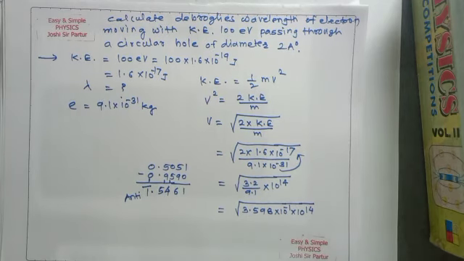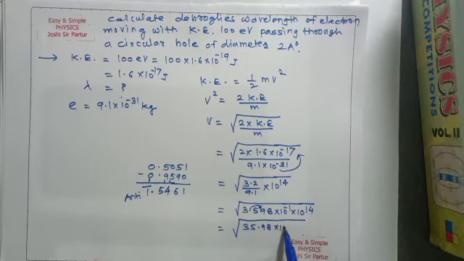14 and minus 1 gives 13. So we cannot find its square root directly. For finding the square root, shift the decimal point. It is 35.98 into 10 raised to minus 2, because minus 1 minus 1 is minus 2, into 10 raised to 14.